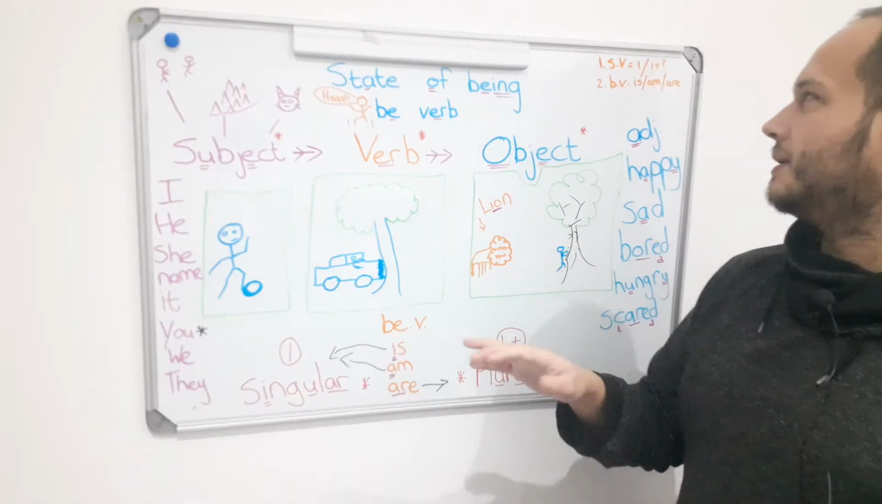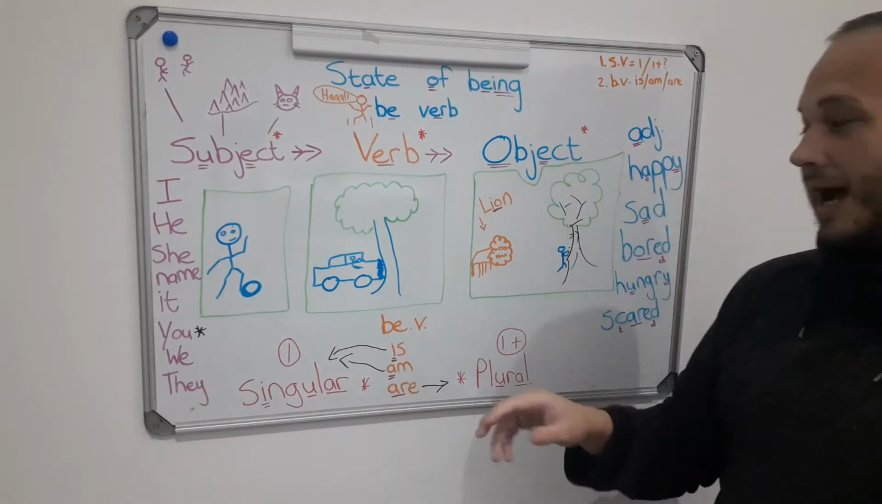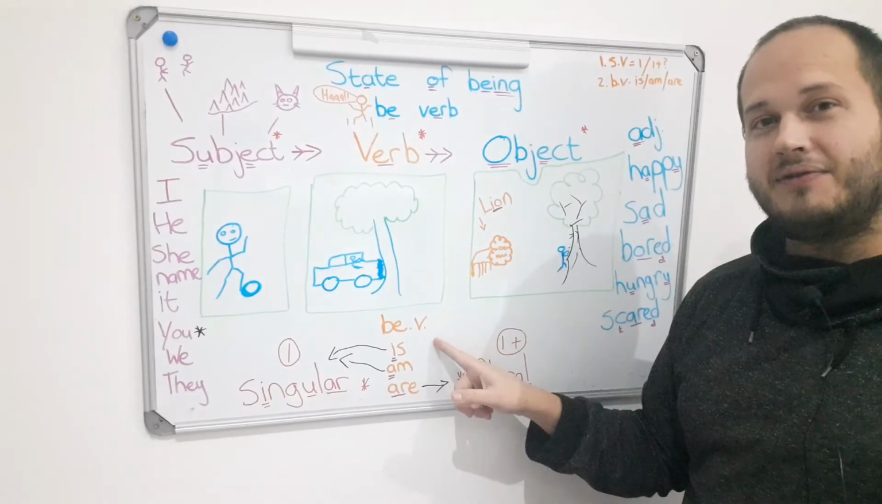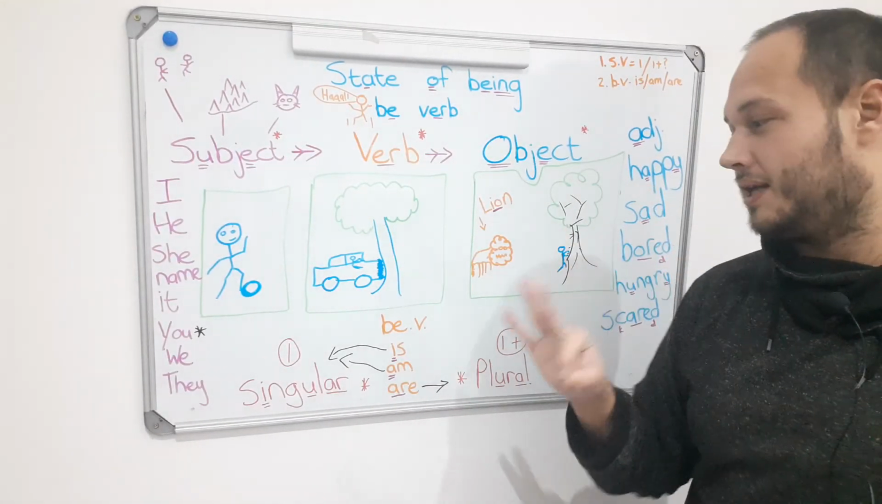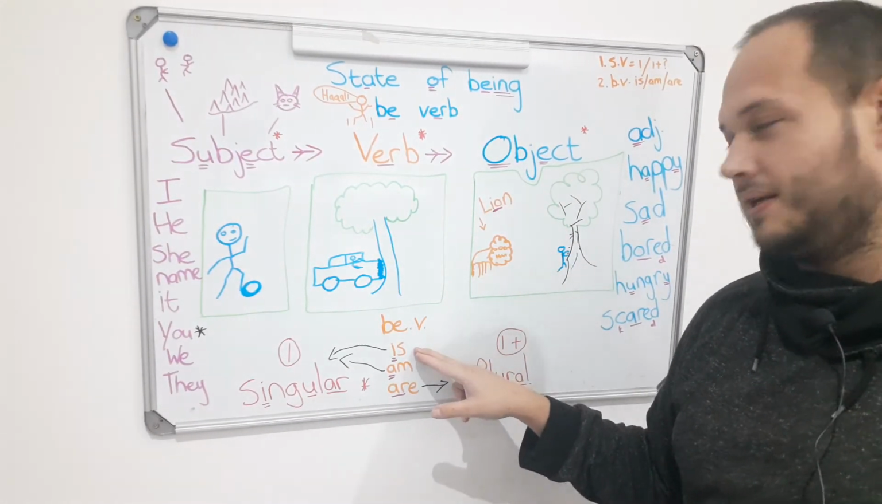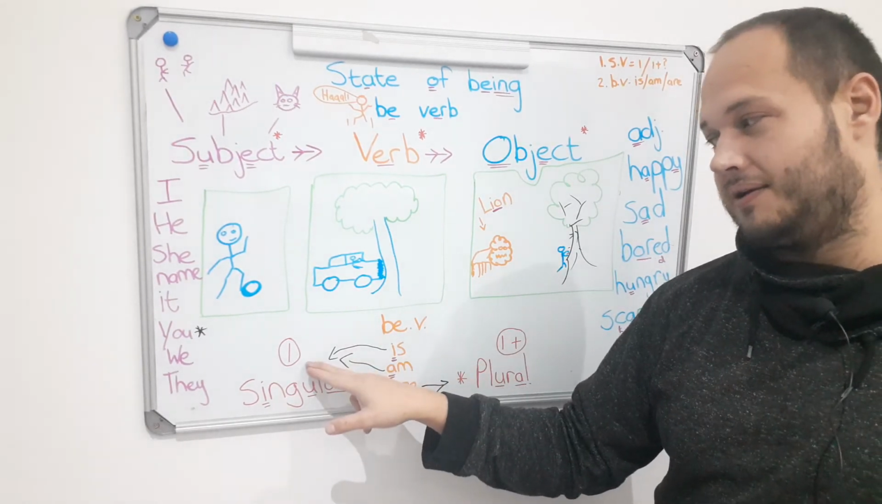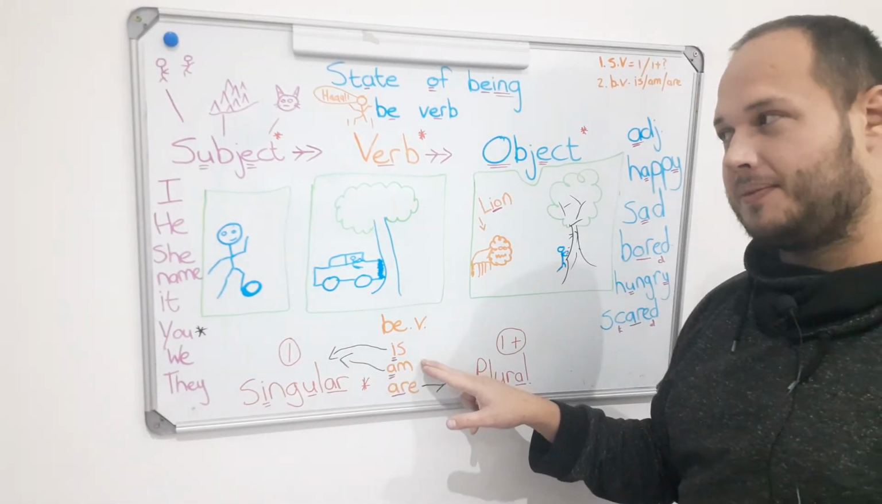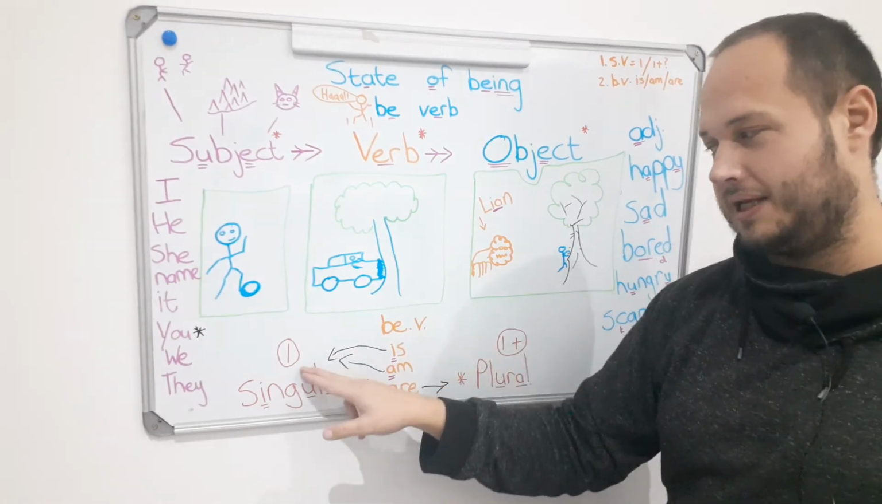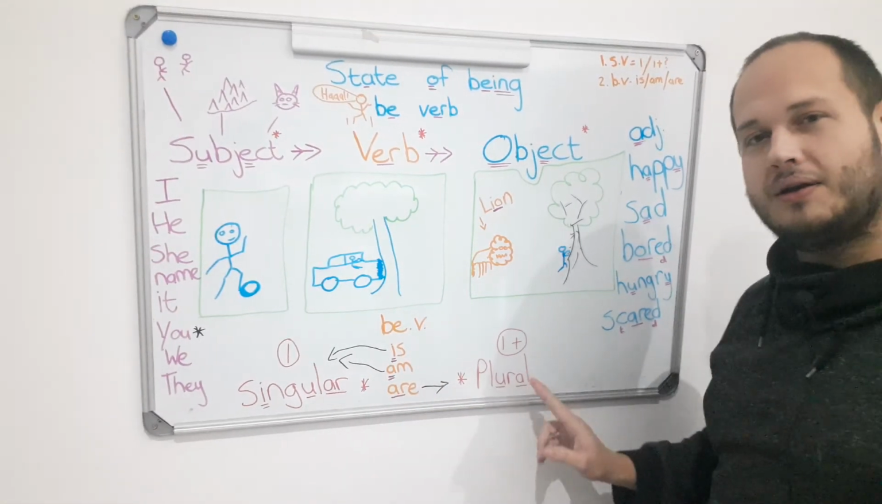All right, students. The be verb. The be verb. What are the three forms? Is, and is singular. Am, I am, singular. And are is plural.